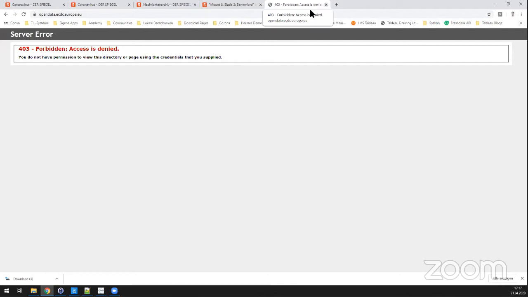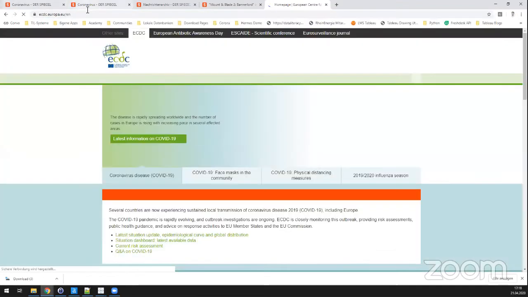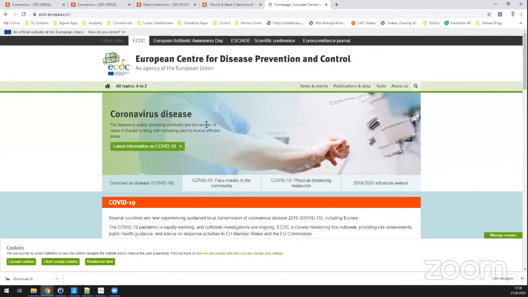Okay, so I downloaded basically a CSV file from the ECDC website. There it is. And they provide CSV files where you can download weekly data for the number of cases for all the countries in the world.